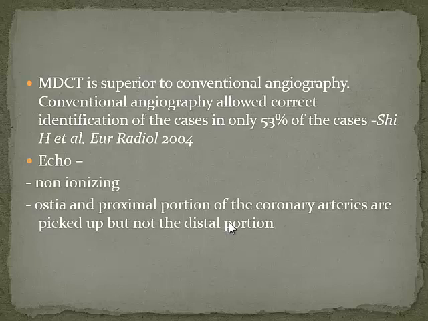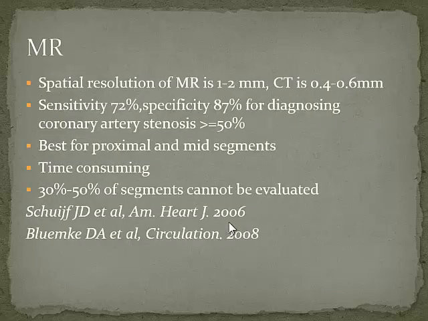Echo, yes, the advantage is that it's non-ionizing, but it can only trace the ostia and the proximal portion of the coronary arteries. It's not good at picking up the distal portion. MR sounds nice as well because it's non-ionizing, but its spatial resolution is not as wonderful as CT. The spatial resolution of MR is about 1 to 2 millimeters. With CT, you can get really fine slices between 0.4 and 0.6. In fact, on your workstations, you're working on 0.5 millimeter coronary CT angiograms.